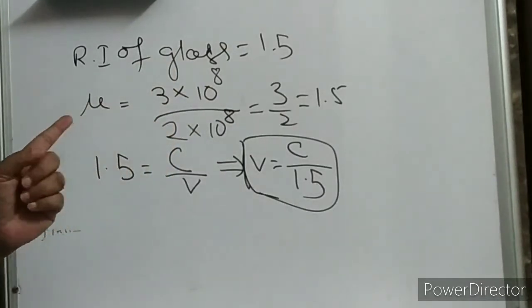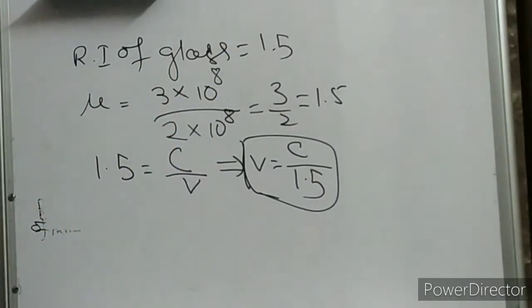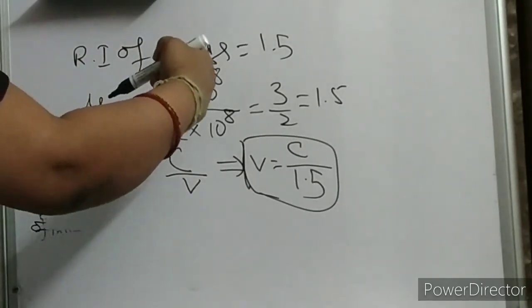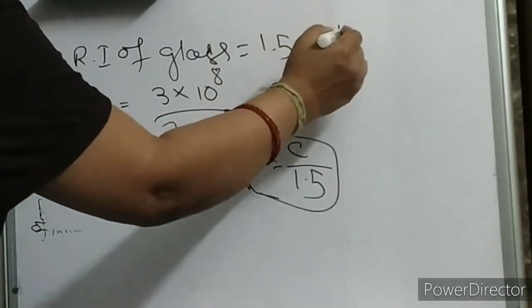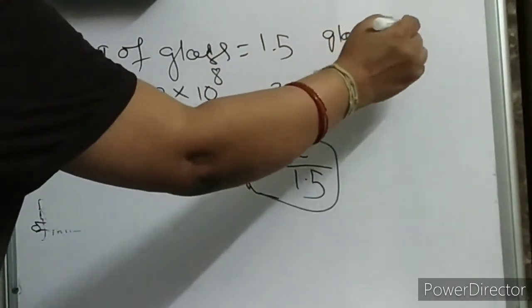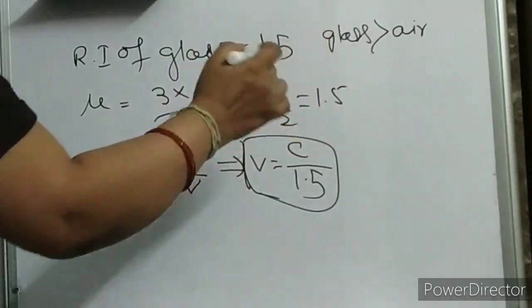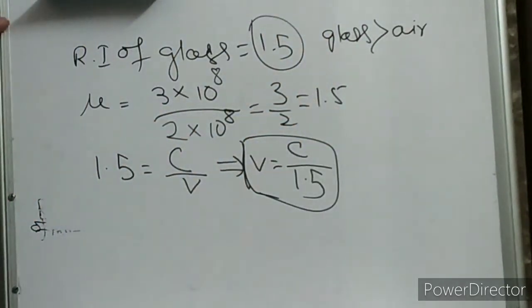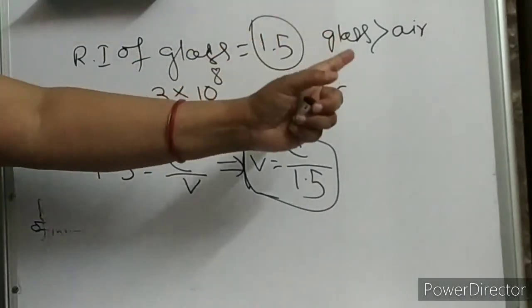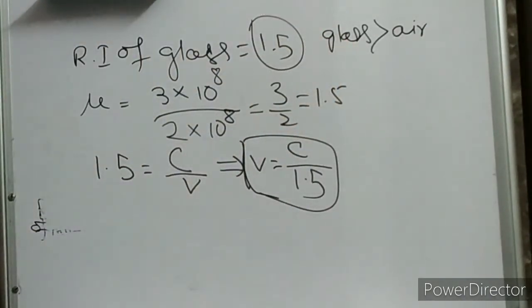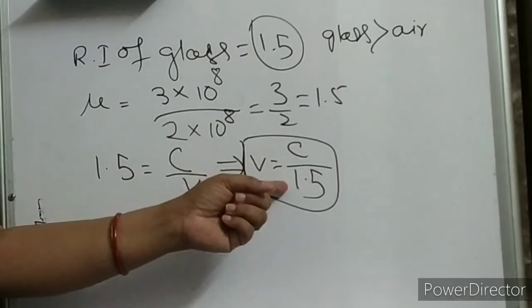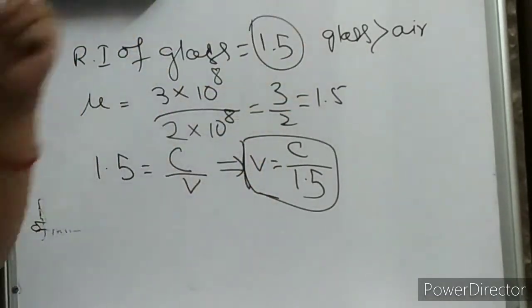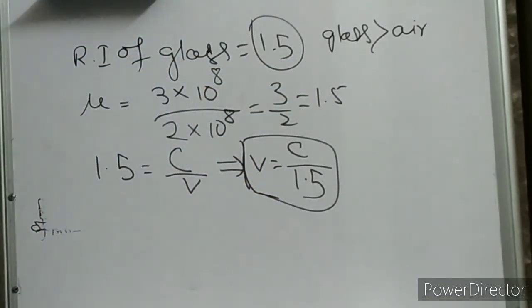So glass is 1.5 times more dense than air, because the refractive index is 1.5, which is more than 1. So glass is more dense than air. How much? 1.5 times. Is it clear? Glass is 1.5 times more dense than air. Hope you are understanding and feeling this concept of refractive index, how it is related to velocity and how it gives information about optical density.